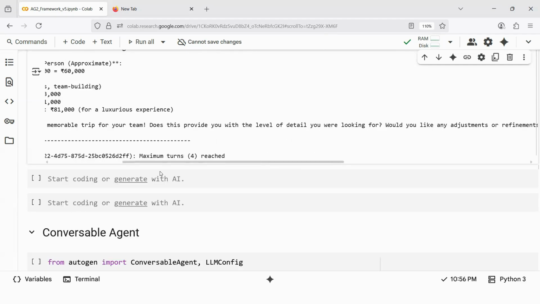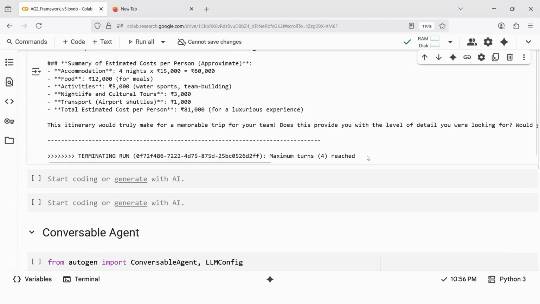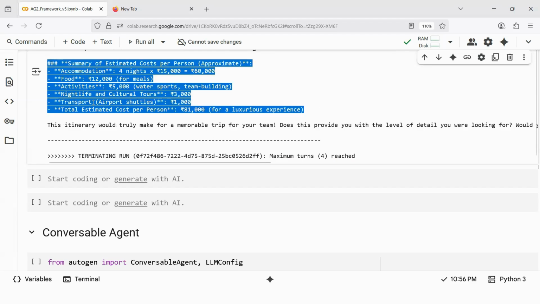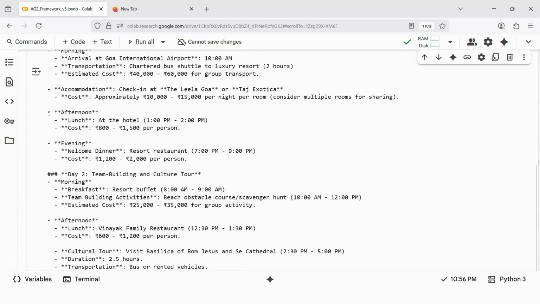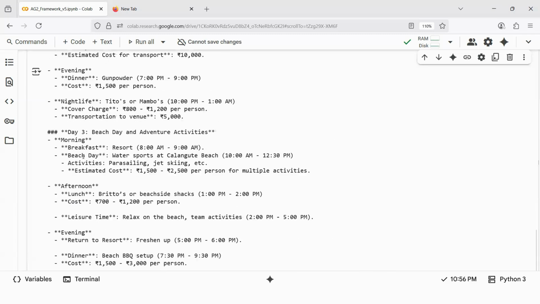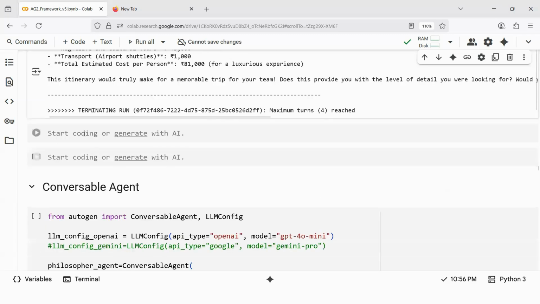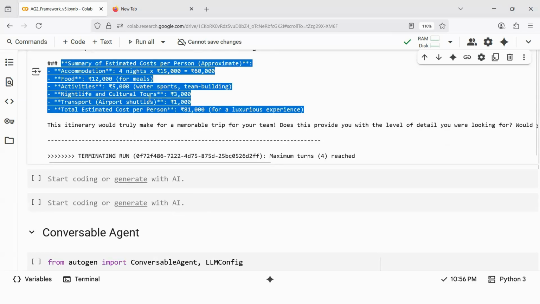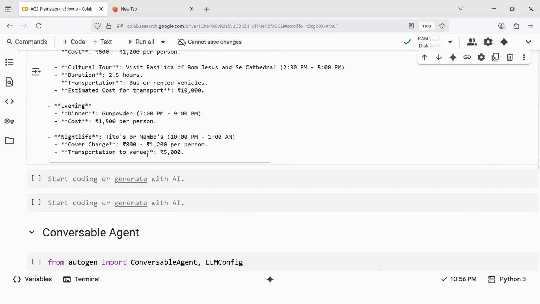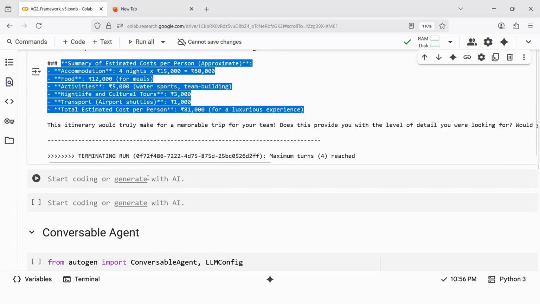Maximum 4 turns reached. Imagine you are having a very serious conversation with this particular agent. You can get the final output that you are looking for. Right now, we are just looking at the text output. We can ask the output to be given in markdown, I think this is also markdown output. Once we paste it in any markdown file, we should be able to see very well formatted output. We can also ask it to give us tabular output, etc. So this is one example of an agent conversation.